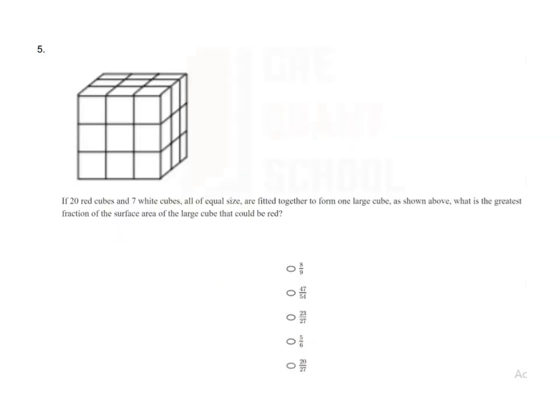So in this question we can see a cube, and the question says if 20 red cubes and 7 white cubes, all of equal size, are fitted together to form one large cube, one shown above, what is the greatest fraction of the surface area of the large cube that could be red? So we need to find out the greatest fraction.